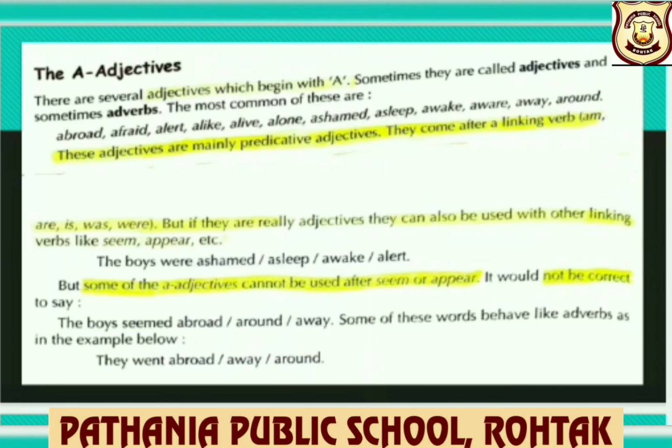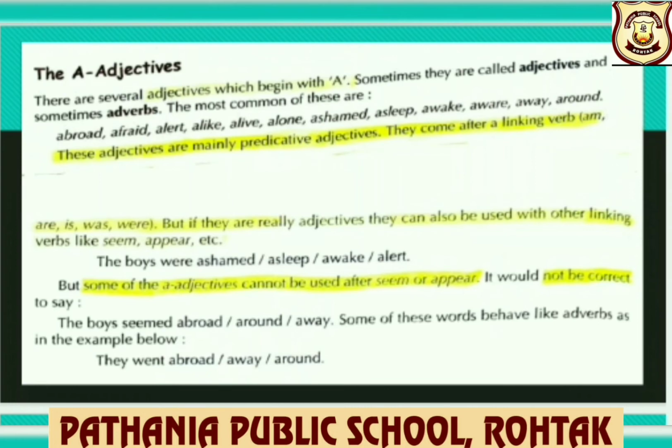Now, what are these A adjectives? There are several adjectives which begin with A. Sometimes they are called adjectives and sometimes adverbs. The most common of these are abroad, afraid, alert, alike, alive, alone, ashamed, asleep, awake, aware, away, around. These adjectives are mainly predicative adjectives. We know, children, predicative adjectives are placed after the noun in a sentence. They come after a linking verb also.